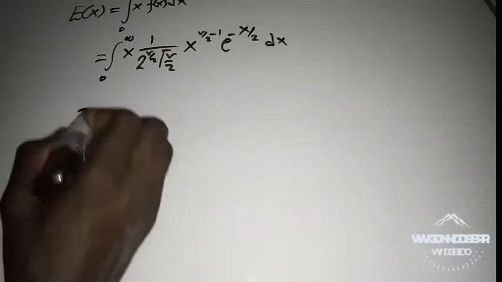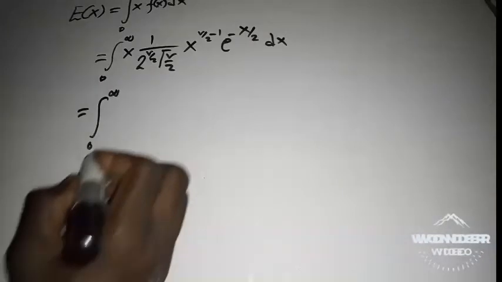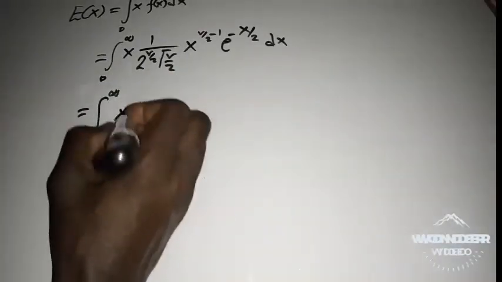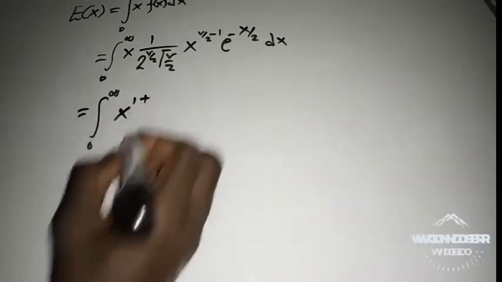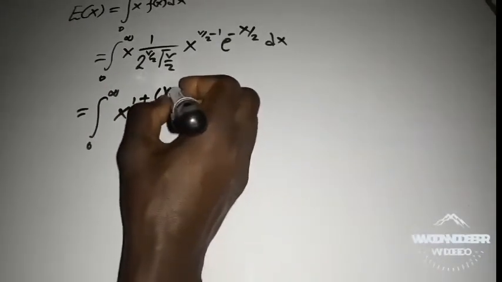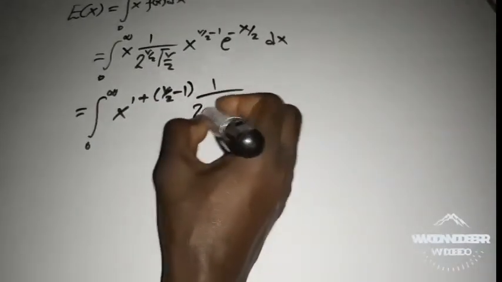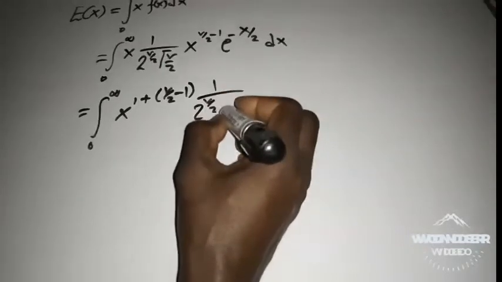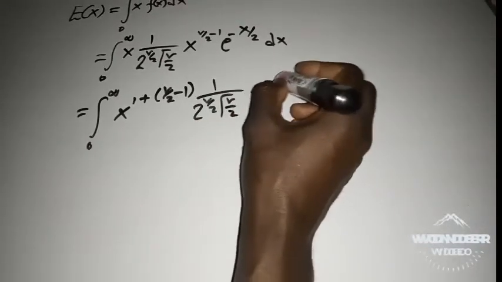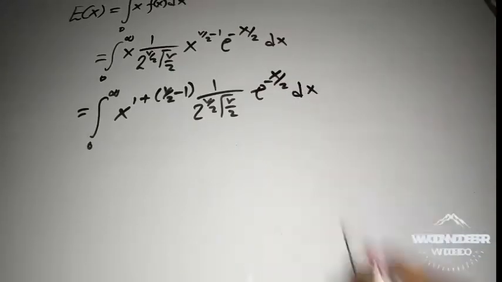So this gives us the integral from 0 to infinity. I multiply x and x, and we now have x to the power of 1 plus v over 2 minus 1, times 1 over 2 to the power of v over 2 gamma of v over 2, times e to the power of negative x over 2 dx.